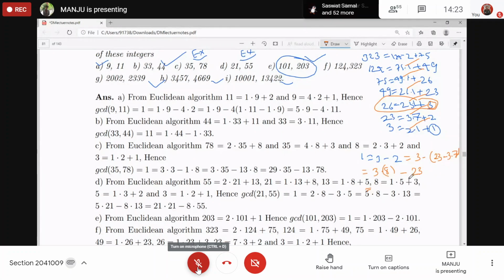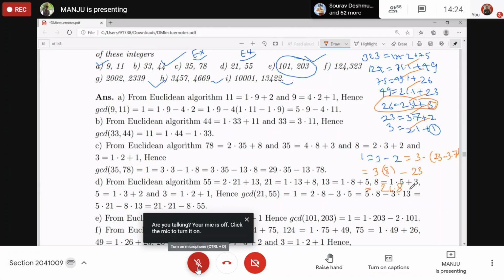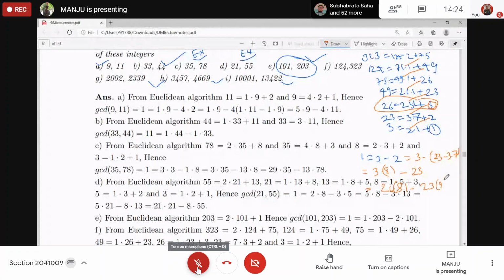From this one, you will get 26 into 8 and minus 8 from here and minus 1 from here. So minus 23 into 9. Okay, then you can put the value of 23 into this one, get all the coefficient collected,